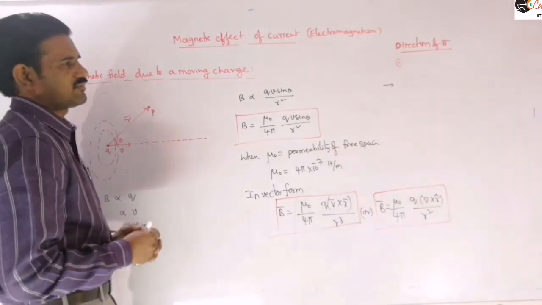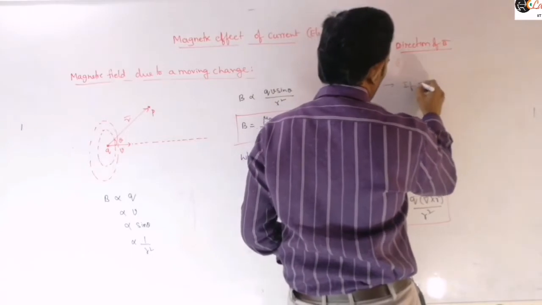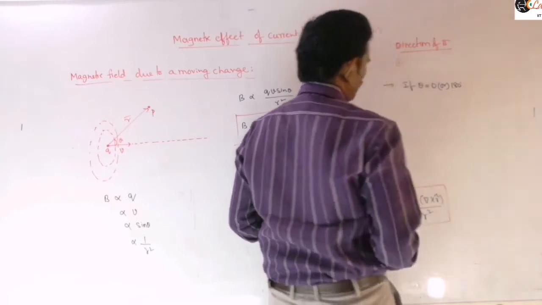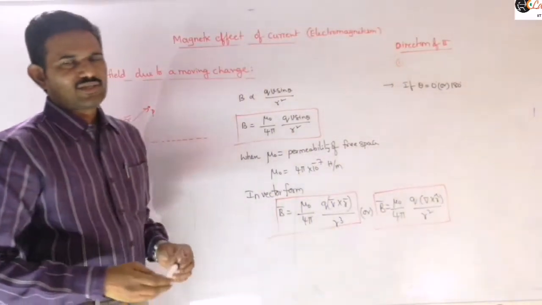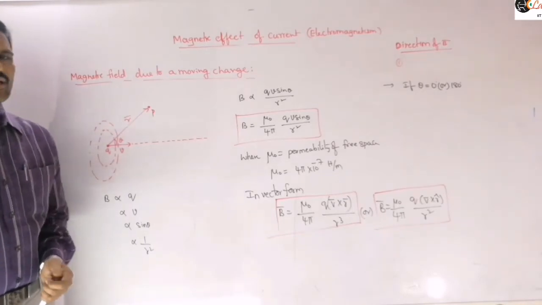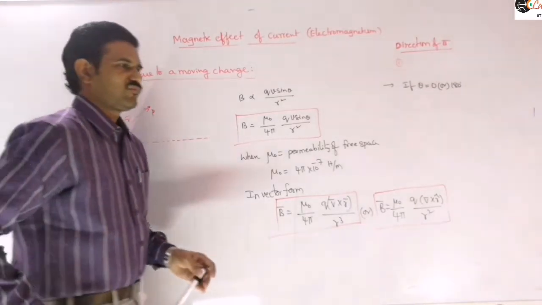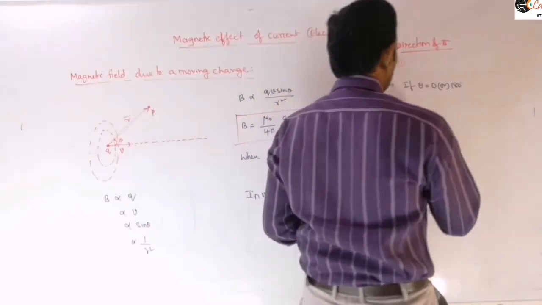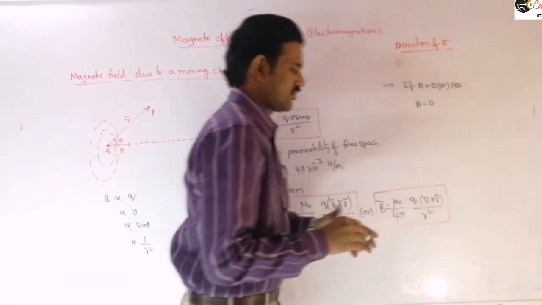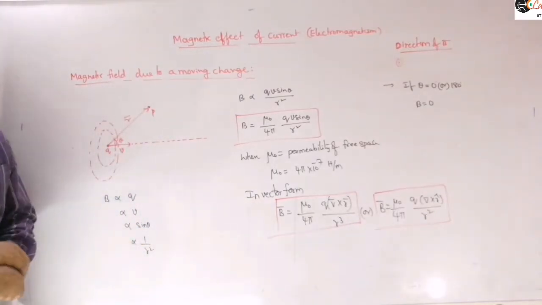So write that point: if theta is equal to 0 or 180, that is, at any point along the direction of velocity of the particle, the field produced by the particle is 0.